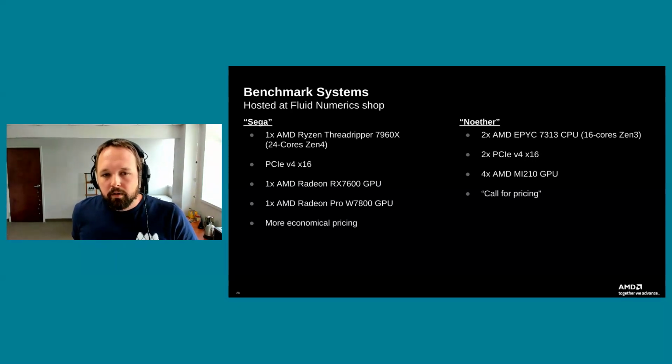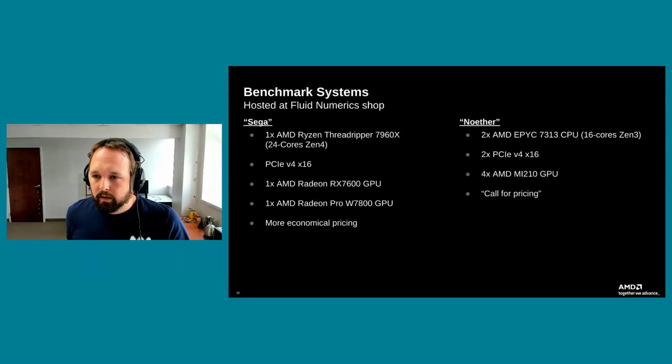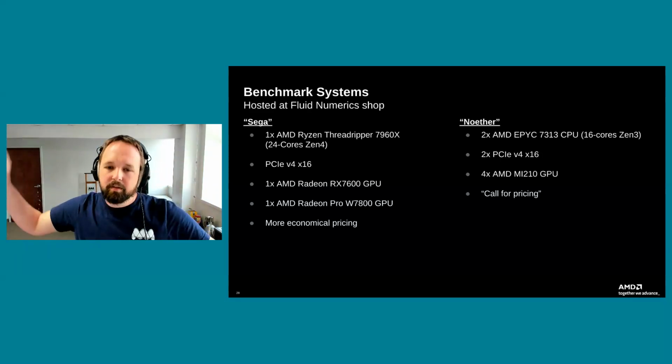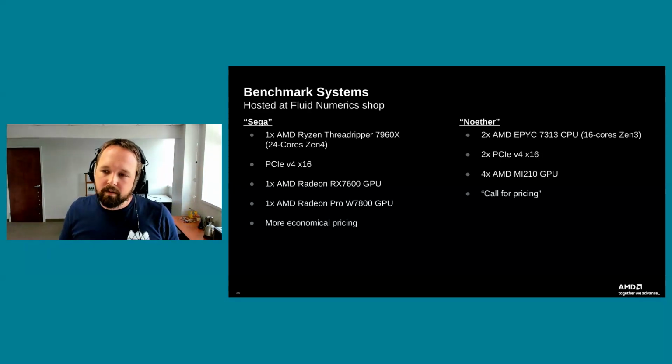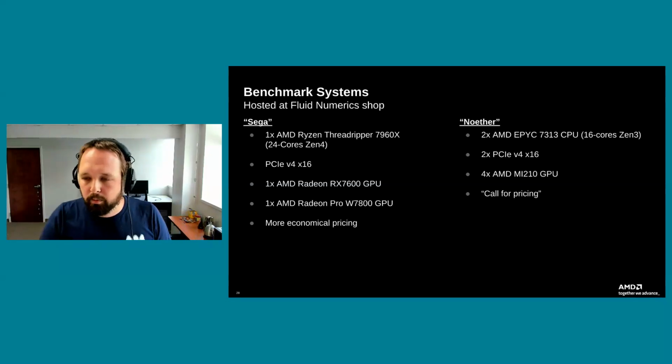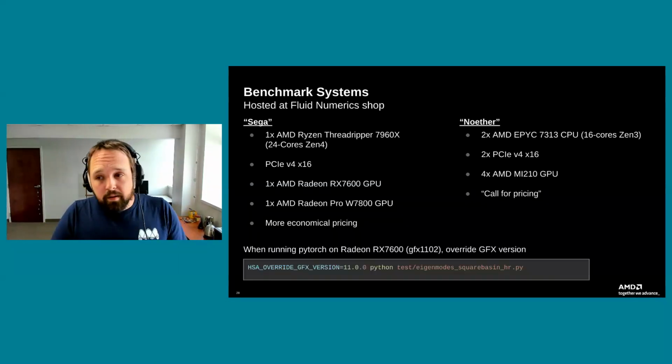And then we have another system called Noether. It's definitely an HPC system. It's got two AMD EPYC 7313 CPUs. These are 16-core Zen 3 architecture on 2 sockets. We actually have, I should have corrected this, but there's actually 8 PCIe slots, 16 lanes, V4. Out of those 8, we've slotted in 4 MI210 Instinct GPUs, and this is definitely in more of the call-for-pricing category. So we have 2 completely different scales of systems, and on the commodity system, we've got even there 2 different types of GPUs that hit different price points to take a look at. So hopefully you find that part useful.